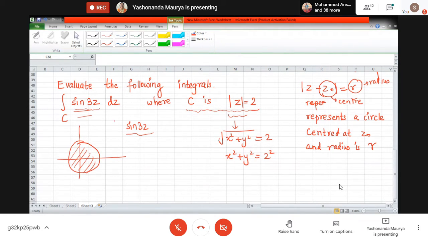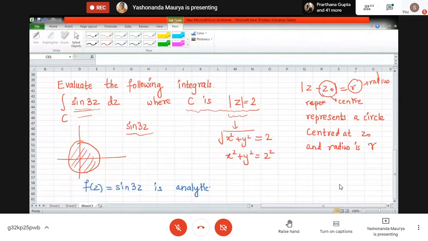So in that case, we can very well apply Cauchy's integral theorem. So what do we write over here? f of z is equal to sine 3z is analytic.